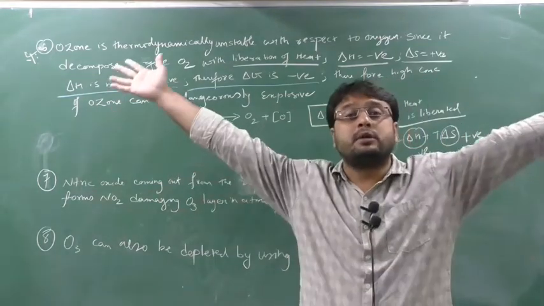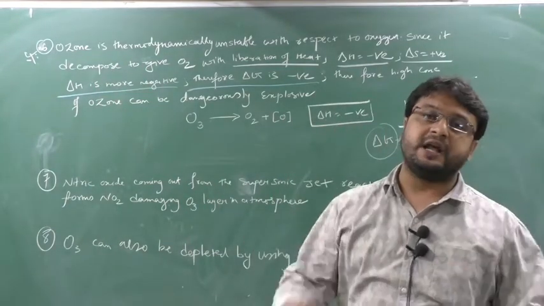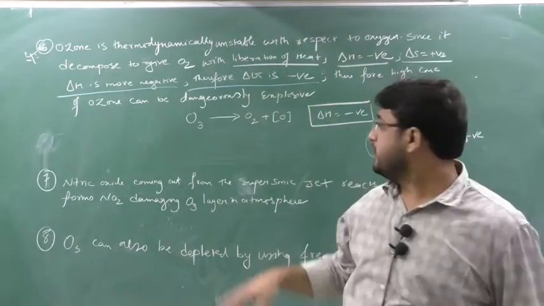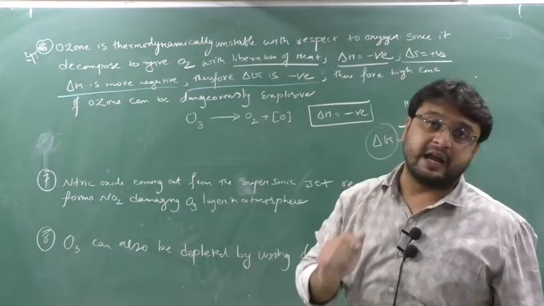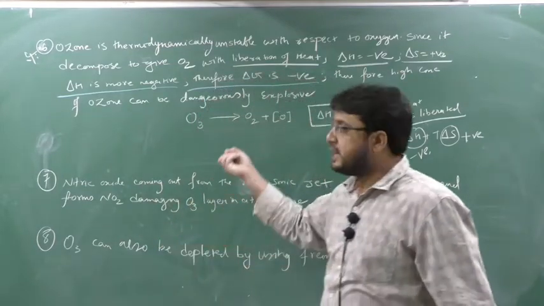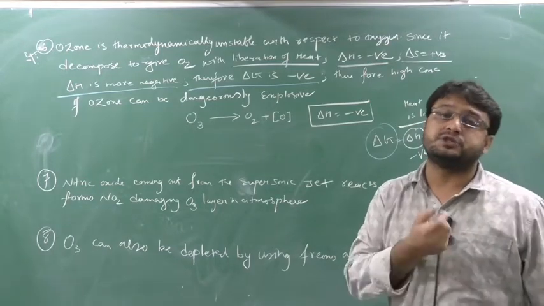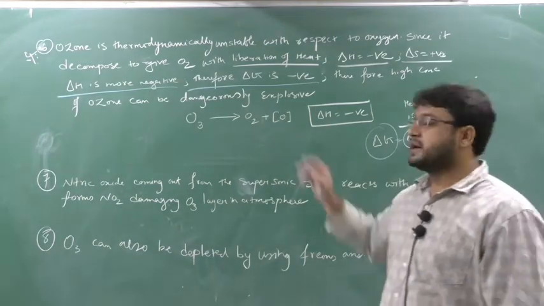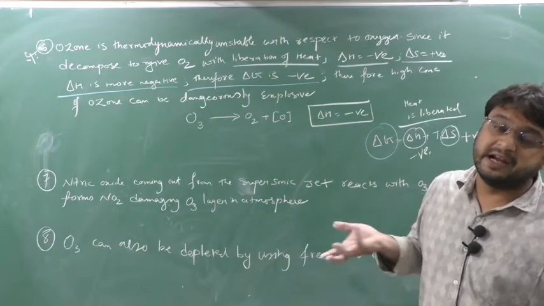So if I take a higher amount of ozone, the maximum amount of ozone, think about it: if that ozone gets split into O2 and O, how much heat will be liberated? That heat liberated can be used as an explosive. Yes or no? When I take O3, as I got from the Helmholtz equation here, delta G was negative. Delta G negative means the reaction is spontaneous, it is occurring of its own.